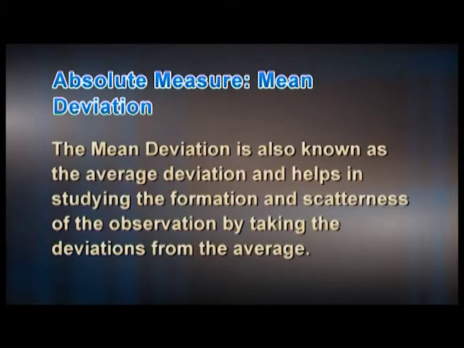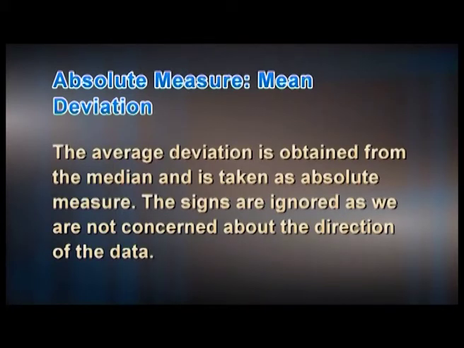Absolute measure: mean deviation. The mean deviation is also known as the average deviation and helps in studying the formation and scatteredness of the observations by taking the deviations from the average. The average deviation is obtained from the median and is taken as an absolute measure.